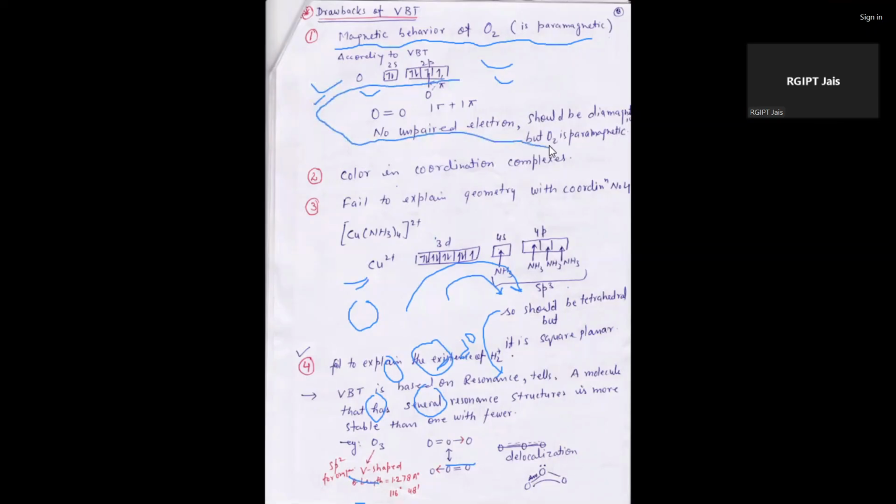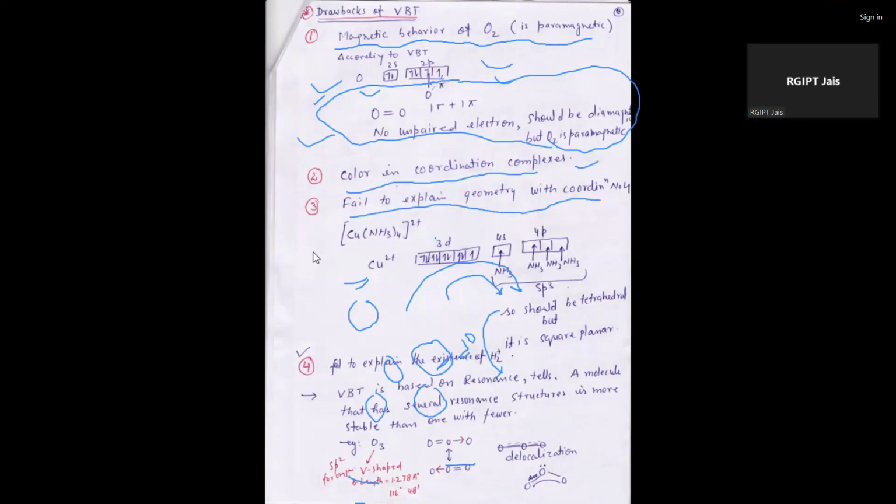It does not explain easily, or there is some contradiction between the pi orbital and the d orbital. That's why it does not explain. Next is the color in coordination complexes. It does not explain the color of a complex. It does not explain the exact geometry and coordination number.